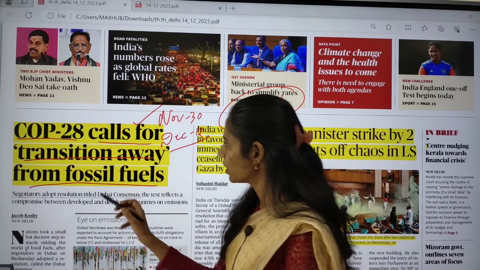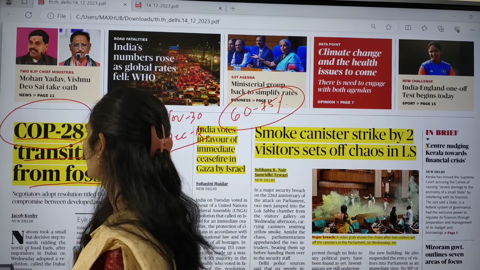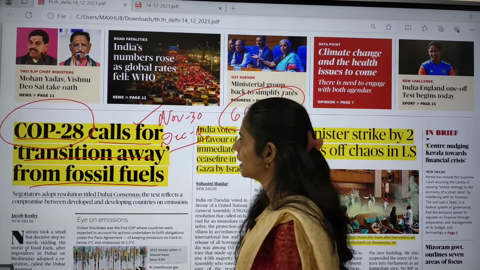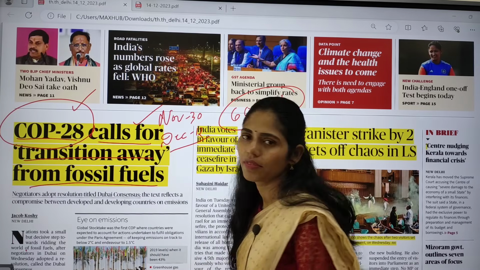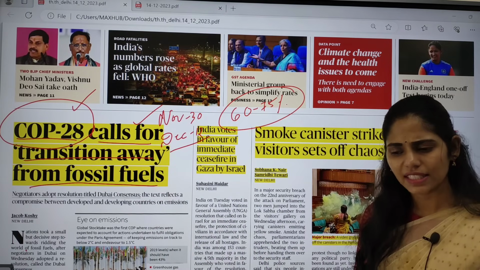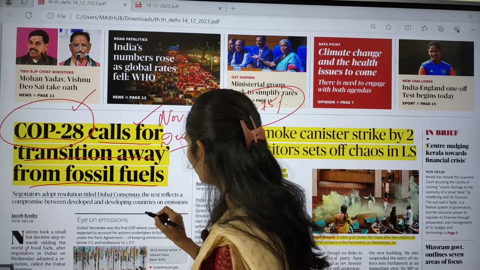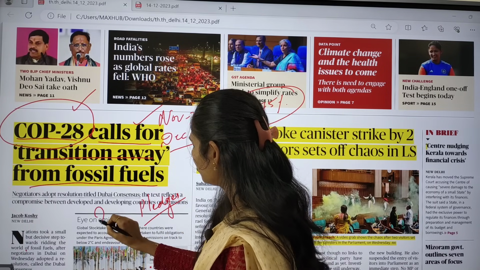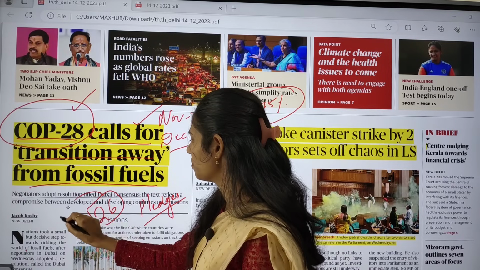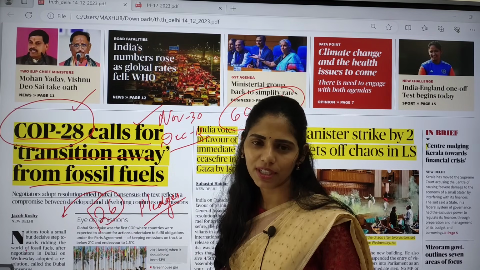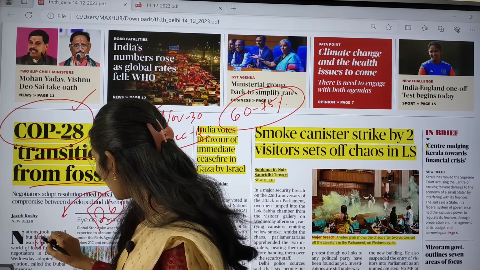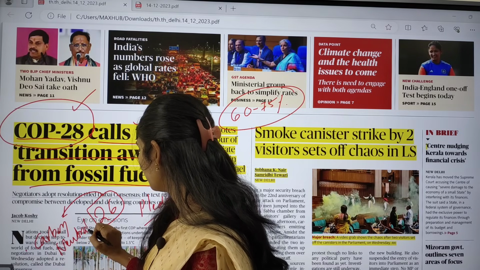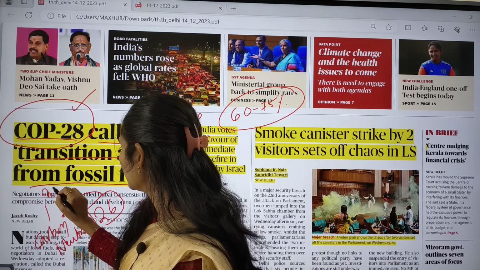Here you have to know what this Conference of Parties 28 is. Annually, every year we have this Conference of Parties, and this year we had COP28. This Conference of Parties is very important now because we came up with a lot of pledges. Even in COP26, many countries came up with one important thing, that is carbon neutrality. India said that we are going to reach carbon neutrality by 2070.